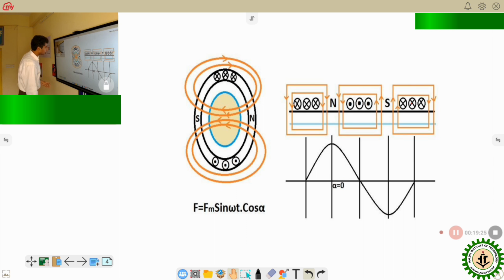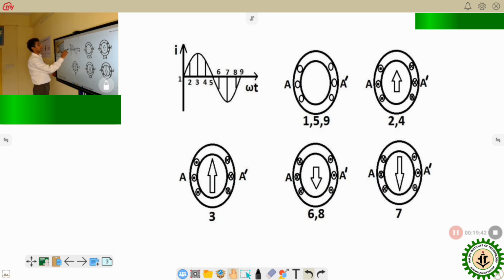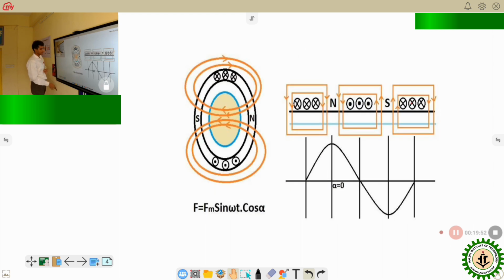So if we have to represent the MMF, magnetomotive force, how can we represent that stationary pulsating MMF? In the previous slide we have seen that according to the sinusoidal current, the magnitude of the magnetic field is changing sinusoidally.